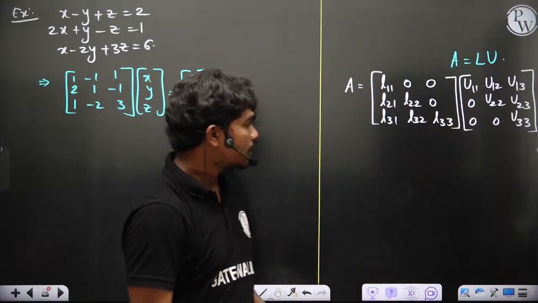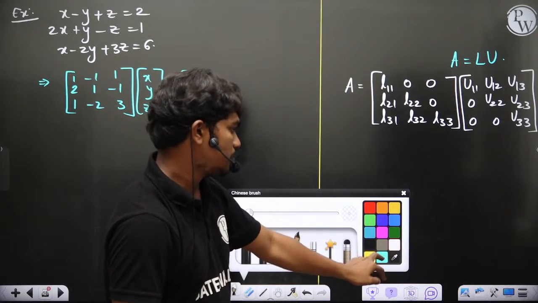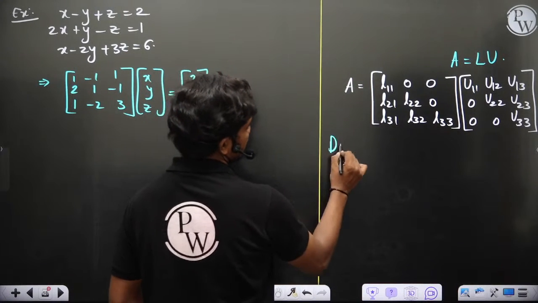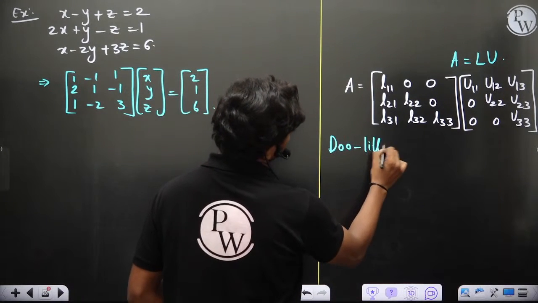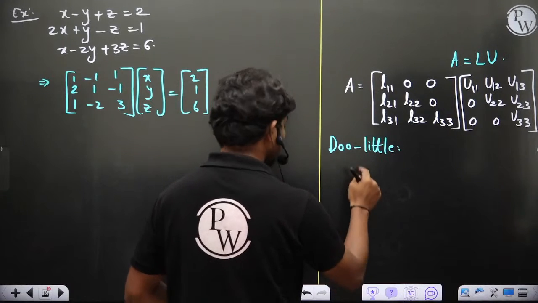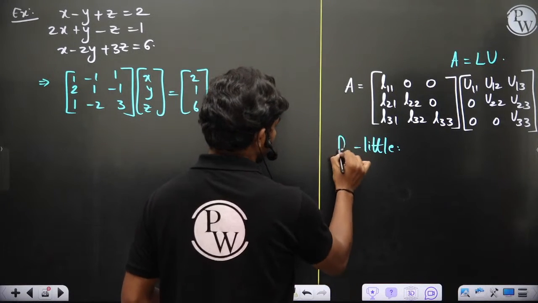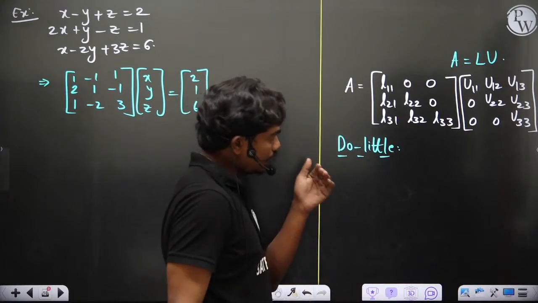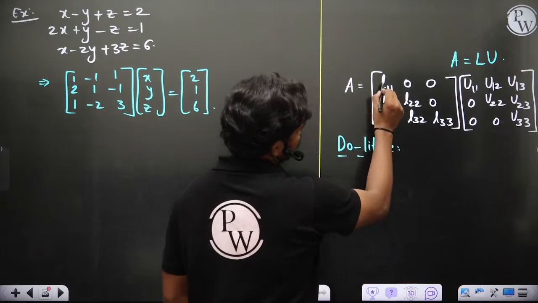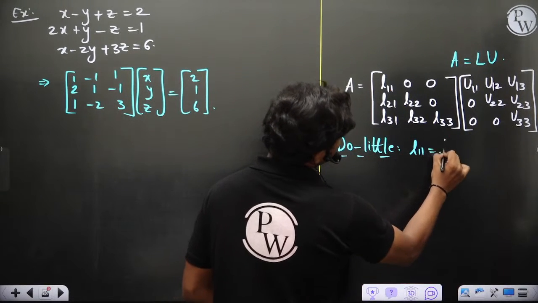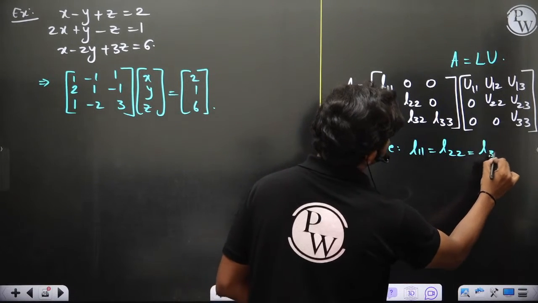Now in Doolittle's algorithm, Doolittle is one technique to start. In Doolittle's algorithm, we take the elements L11, L22, L33 equal to 1.